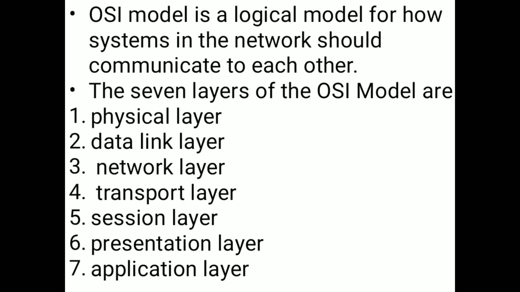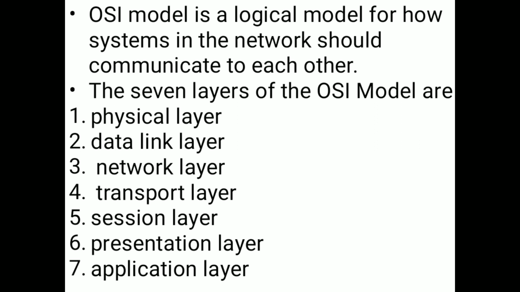The representation should be physical layer, data link layer, network layer, transport layer, session layer, presentation layer, application layer, or the reverse, from application layer down to physical layer. The representation should be like this only.